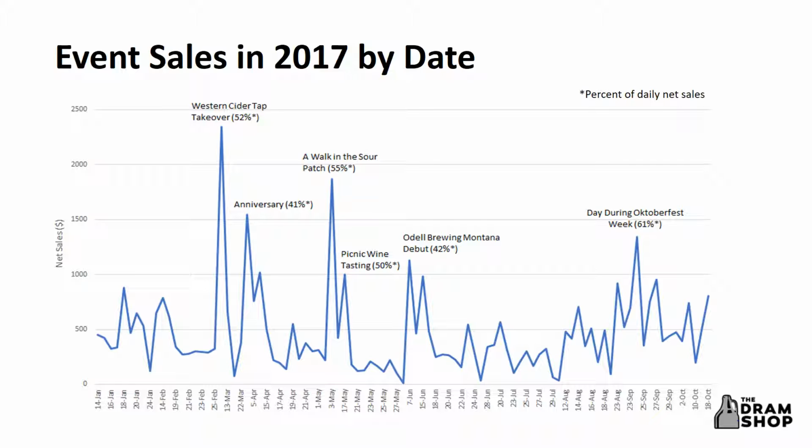So looking at the events in the last year, you can see there's a variance in net sales by event type. This is shown by higher spikes on days that certain events were held. For example, if you look at the 6 events that we've identified on this chart, you can see that the Western Cider Tap Takeover had the highest net sales at $2,341 and accounted for 52% of total daily sales. Another event is the Odell Brewing Company Takeover, and that had a slightly lower impact on net sales at $1,131, but still accounted for 42% of the total daily sales.